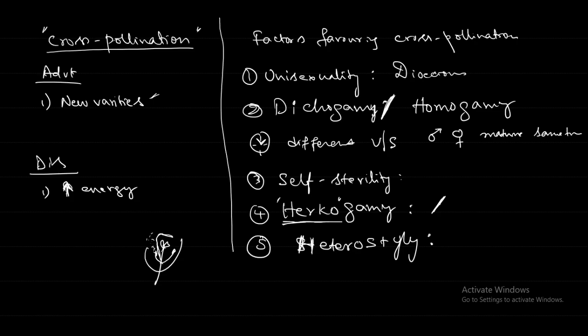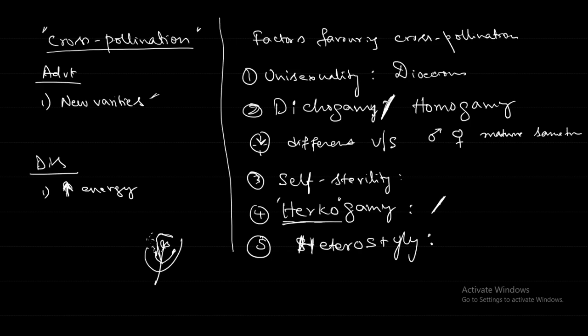Heterostyly means that in the flowers, the stigma and anthers are at different heights. That also reduces the chances of self pollination, for example when the stigma is at a much higher place and the anthers are much below. Hetero means different, style; both are having different styles. One is very tall, one is short. Examples are primrose and oxalis.